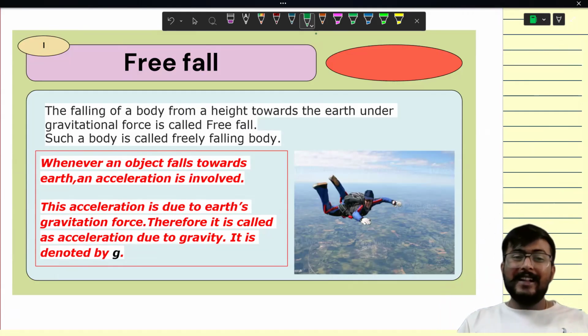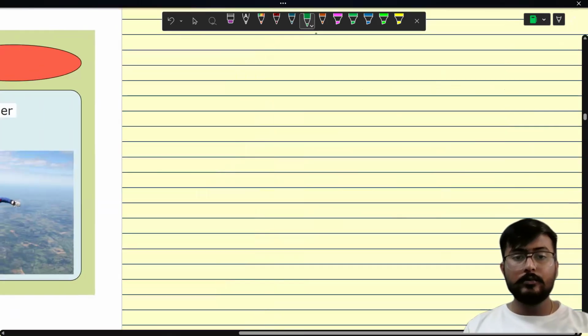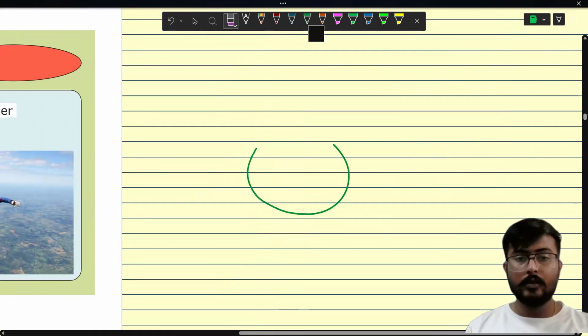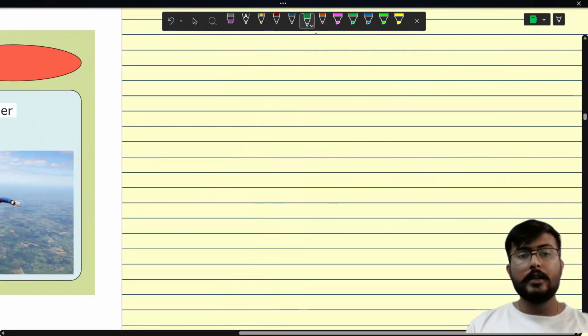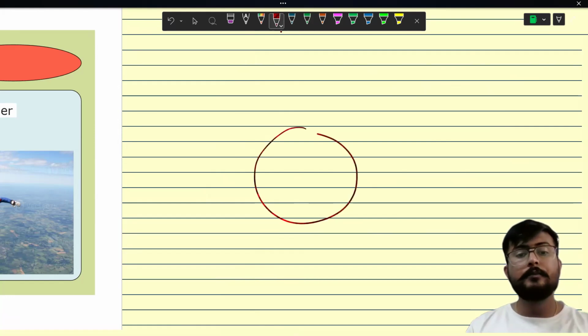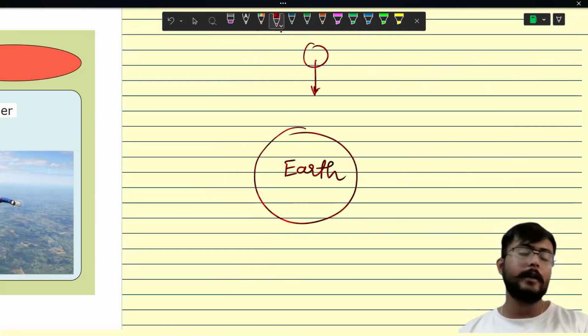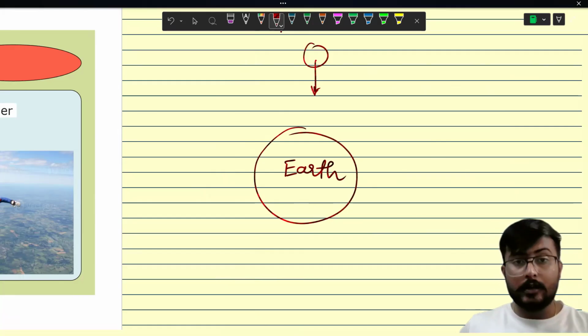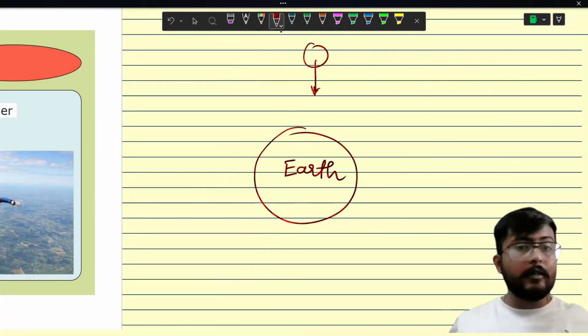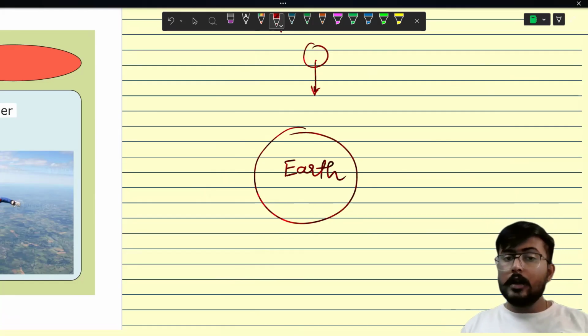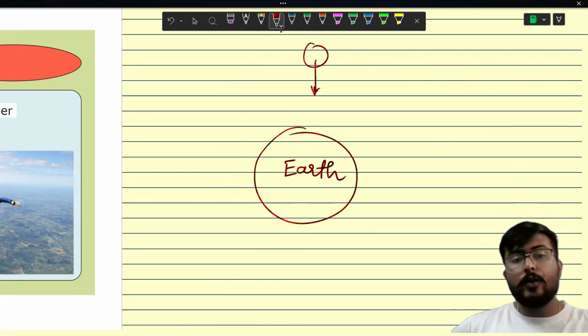Now, if anybody falls down, which force is actually bringing him down? You have seen people doing skydiving in videos or anywhere else. What pulls them? You can say that Earth pulls them, and any object which is on the surface or above the surface of Earth is pulled by it. And the object is also pulling the Earth. If you are doing skydiving, you are also pulling the Earth, but Earth will not be affected by that force. Let's see how much force that is.